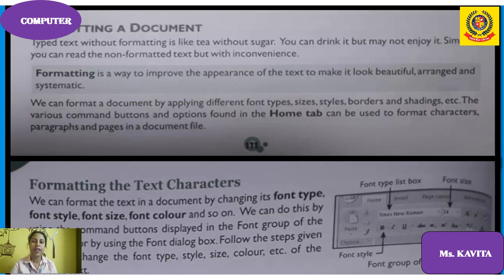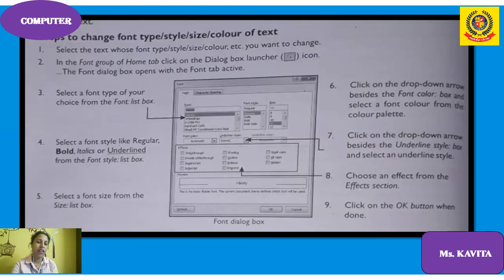We can format the text in a document by changing its font type, font style, color and size. We can do this by using the command buttons displayed in the Font group of the Home tab. So the steps are given below. I hope you must be knowing how to change the font style, size, color, everything. I will explain it to you practically also.